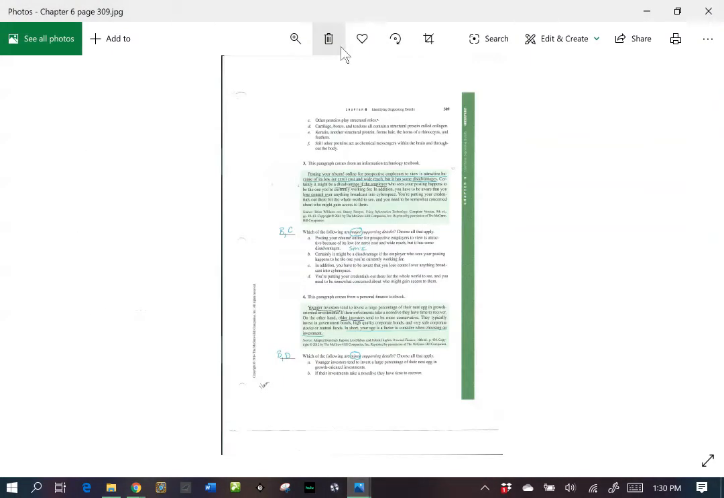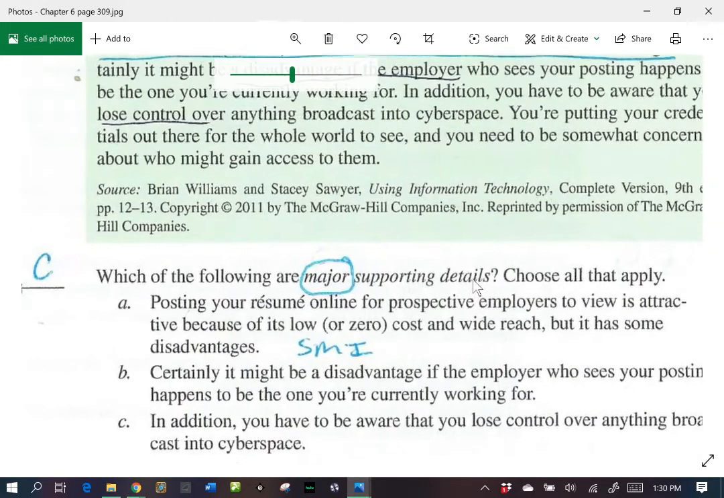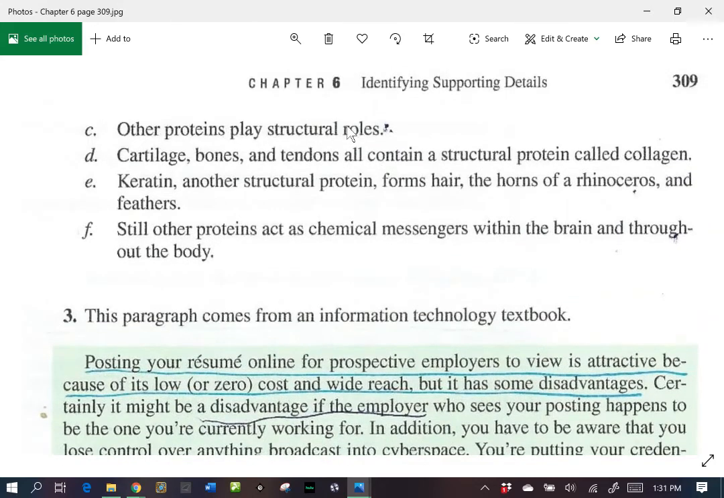And then if we look at the next page, we'll see that it is C, and then D and E supported C. So these are our minor details, D and E, so it wouldn't be D and E. And then F is our third function.